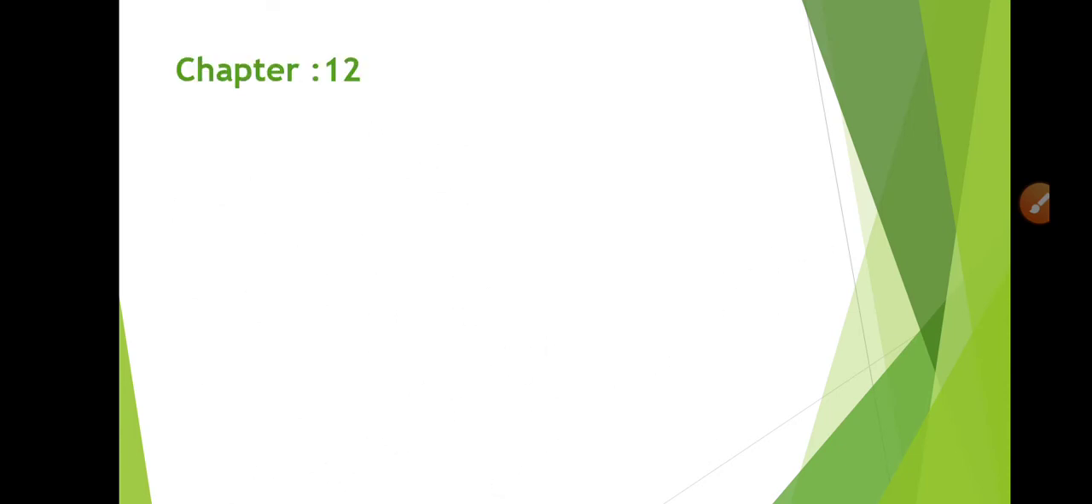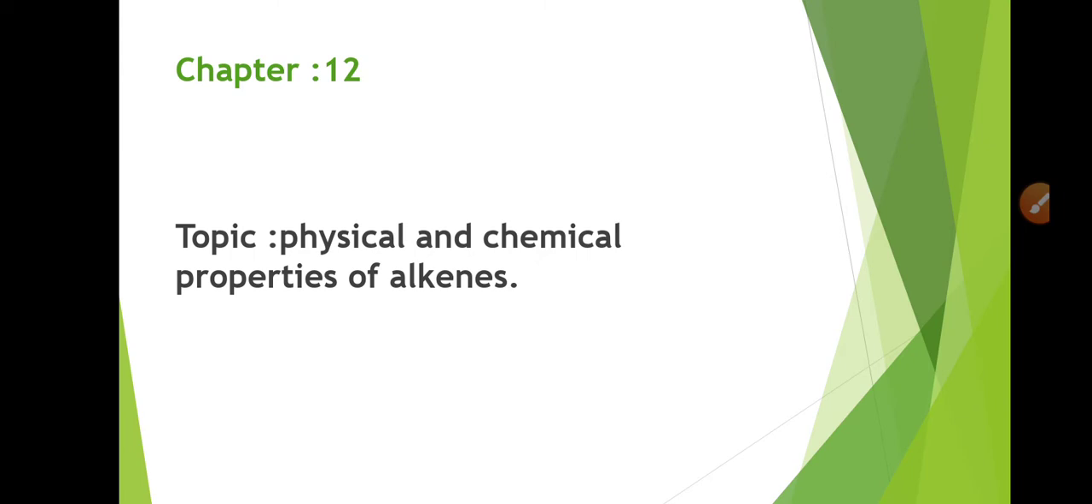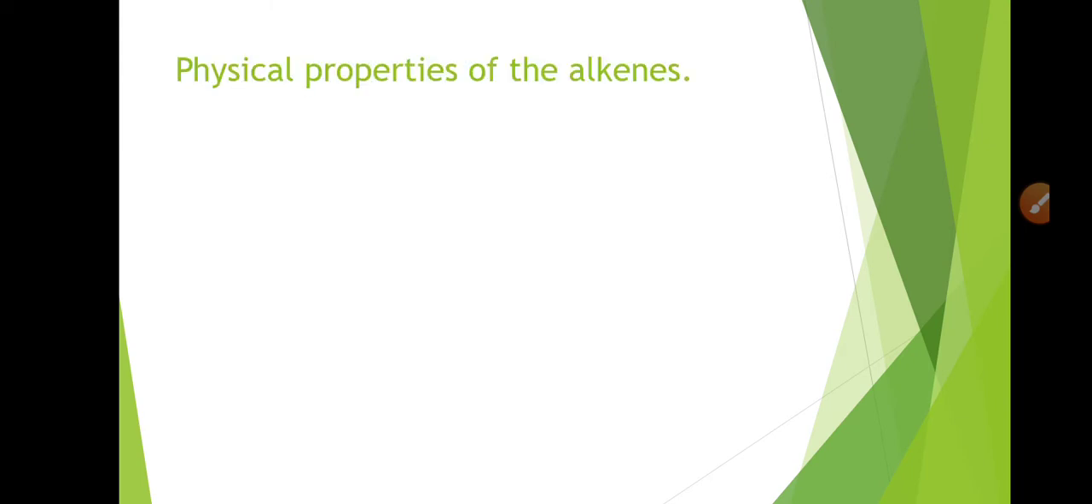Students, as we are on chapter 12, our today's topic from the chapter is about the physical and chemical properties of the alkenes. First of all, we will discuss the physical properties of the alkenes.